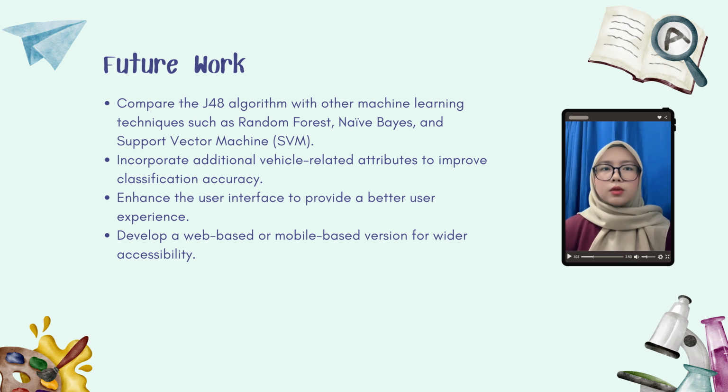Next, I will continue with future work. For future improvement, the J48 algorithm can be compared with other machine learning techniques such as random forest, naive Bayes, and support vector machine (SVM) to identify the most effective classification method. Additionally, vehicle-related attributes can also be incorporated to improve classification accuracy and provide more comprehensive evaluation. Furthermore, the user interface can be enhanced to provide a better user experience and make the system easier to use. Lastly, the system can be developed into a web-based or mobile-based application to increase accessibility and allow users to access recommendations anytime and anywhere.